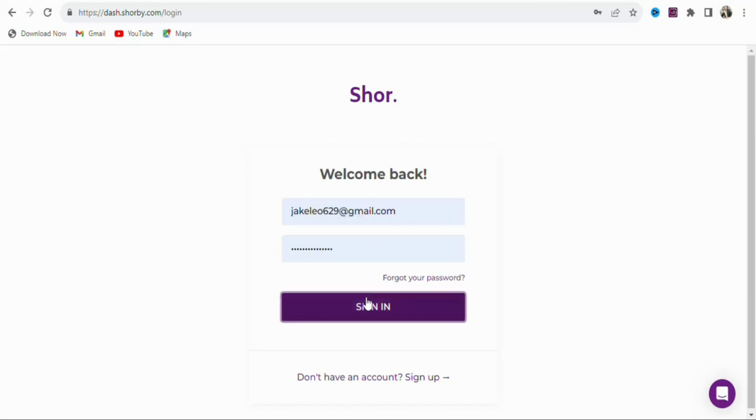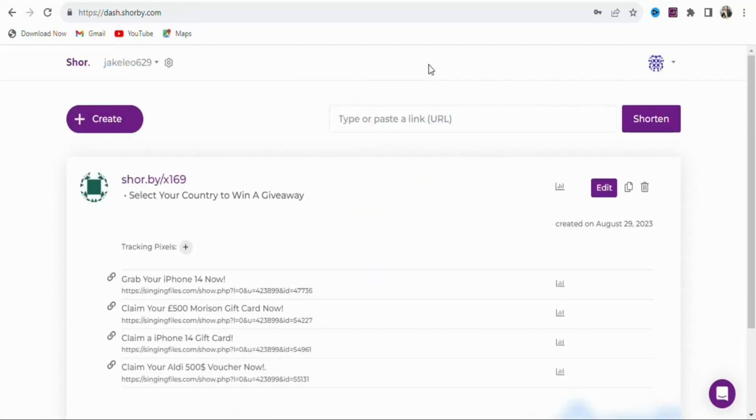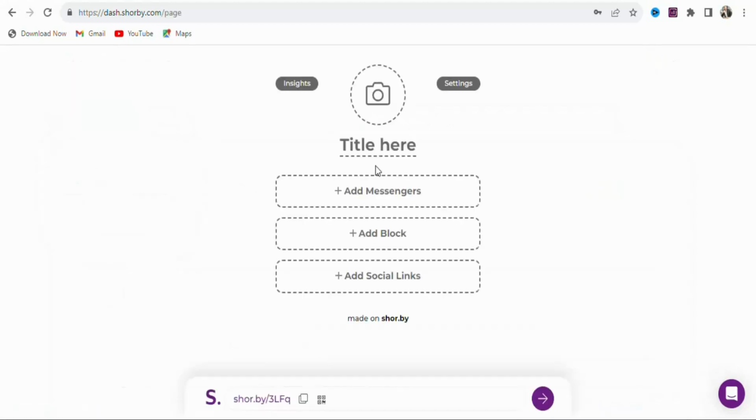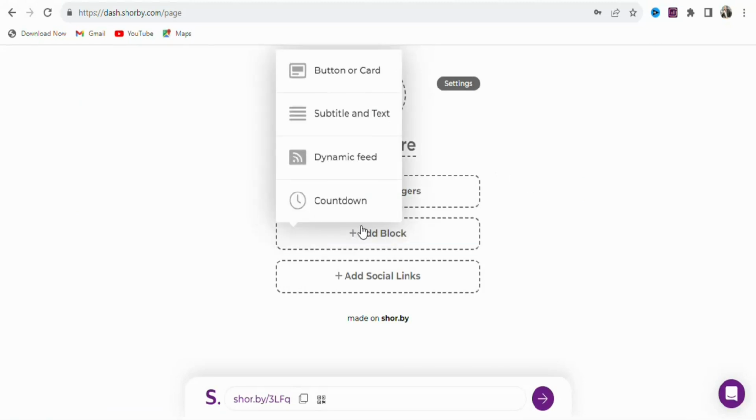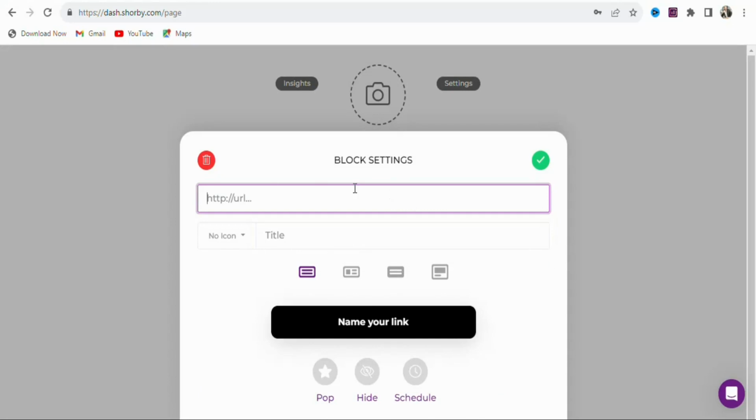So let me just log in. Once you create your account and log in, you are going to see a page like this. So now what you have to do is create your landing page. To create your landing page, you are going to click right here, create. Once you click on create, you are going to select page. Once you select page, you are going to see a page like this. So now what you have to do is click right here, add block. Once you click on add block, you are going to select button or card.